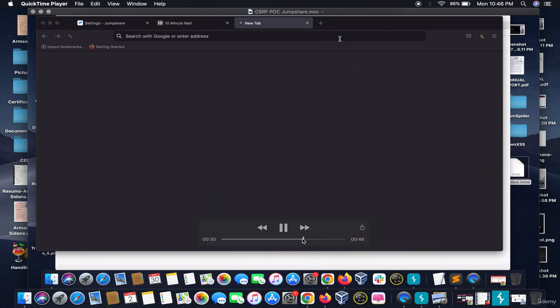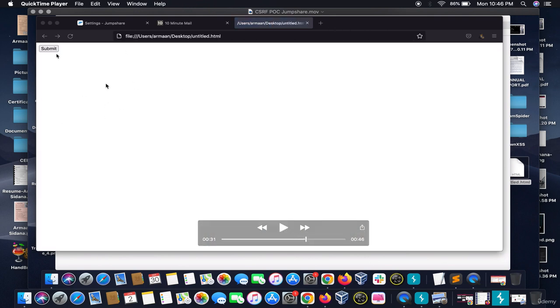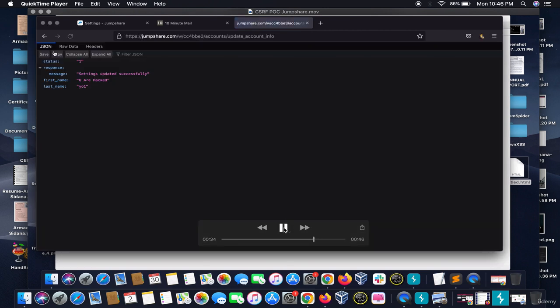I opened it in the browser. The hacker won't send you this in a simple way. He would embed this submit button under very luring advertisements or anything that can trick you. So once I click on submit, and the hacker won't let you see this because he doesn't want you to see that any information has been changed.